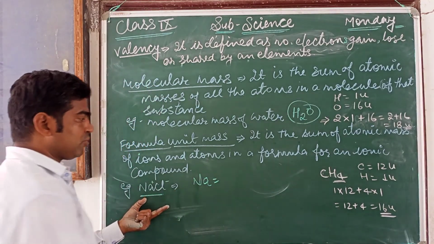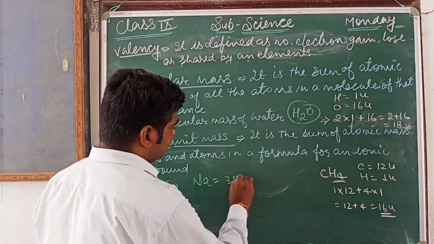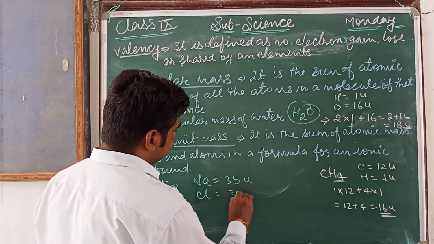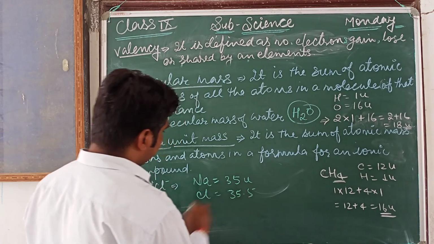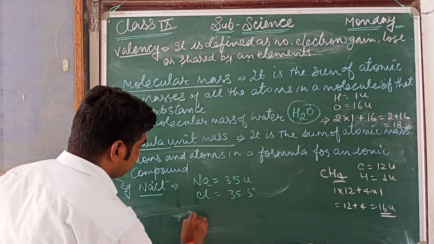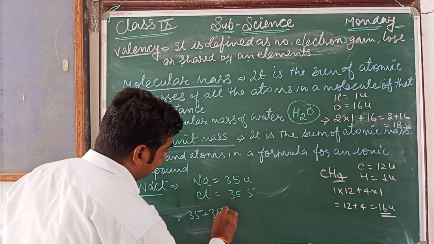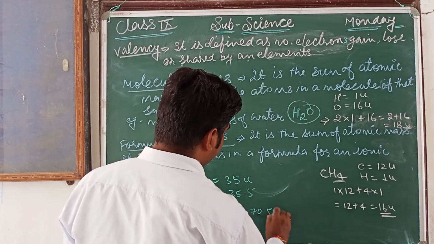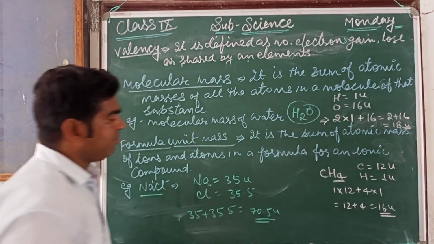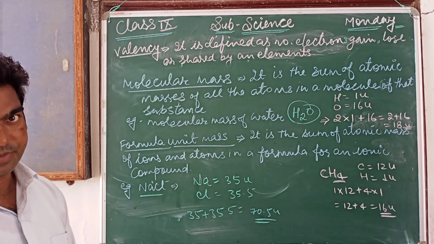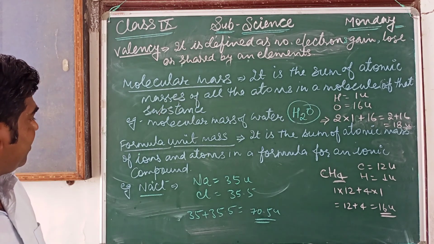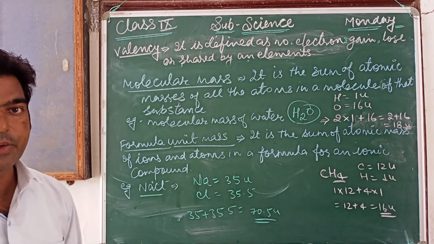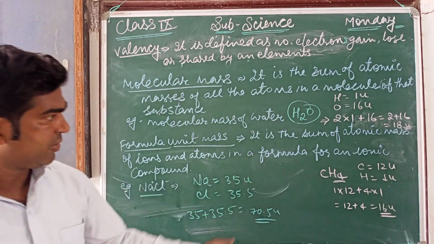The mass of sodium is 23 and the mass of chlorine is 35.5. So add both: 23 plus 35.5 becomes 58.5. That is the formula unit mass of sodium chloride. Okay, just go through this.